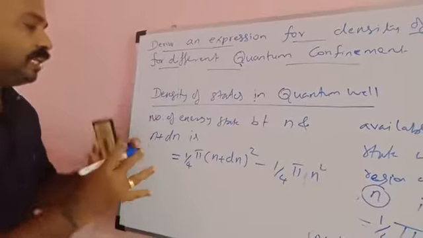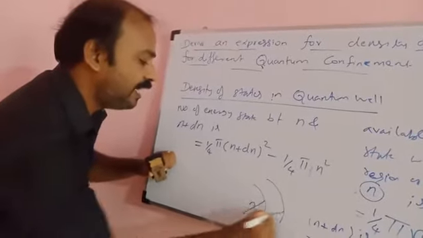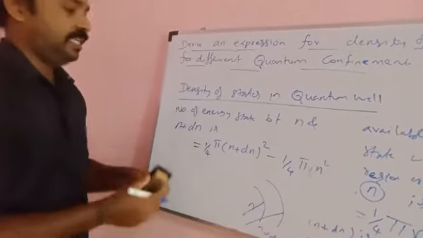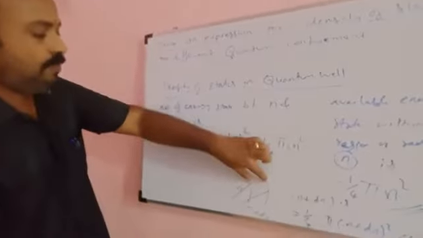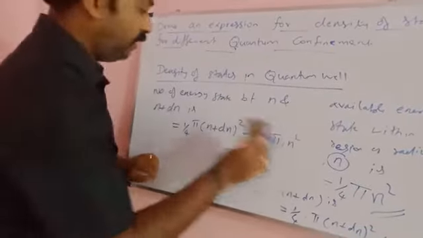That means the number of energy states between n and n plus dn. So how many energy states, or density of states, are there? That can be found by using this subtraction.